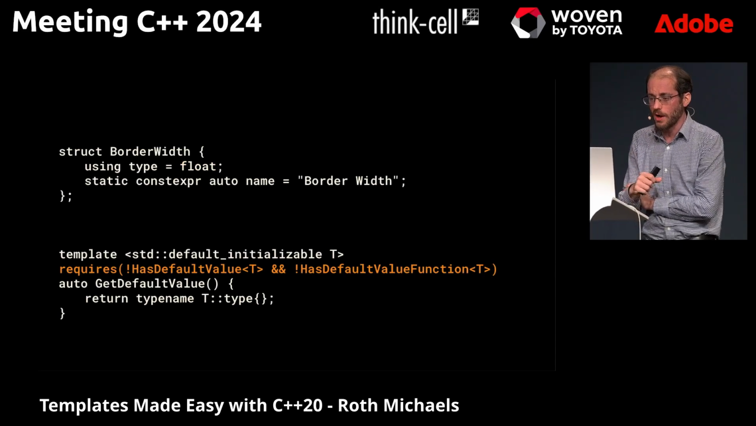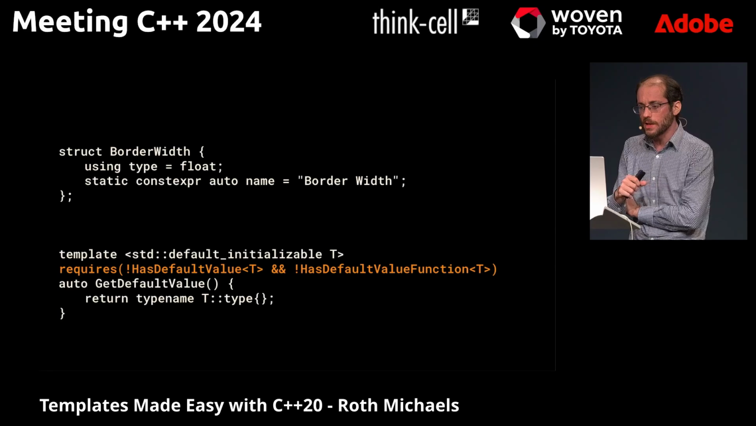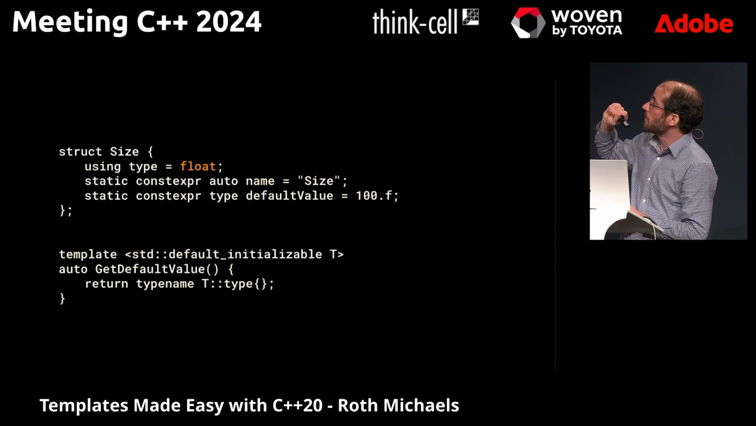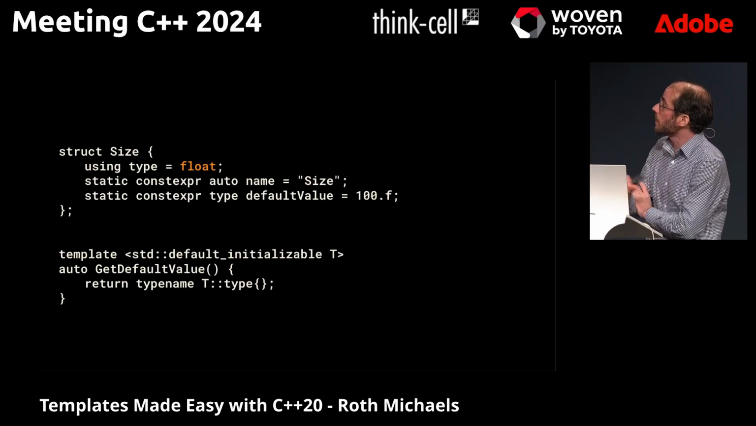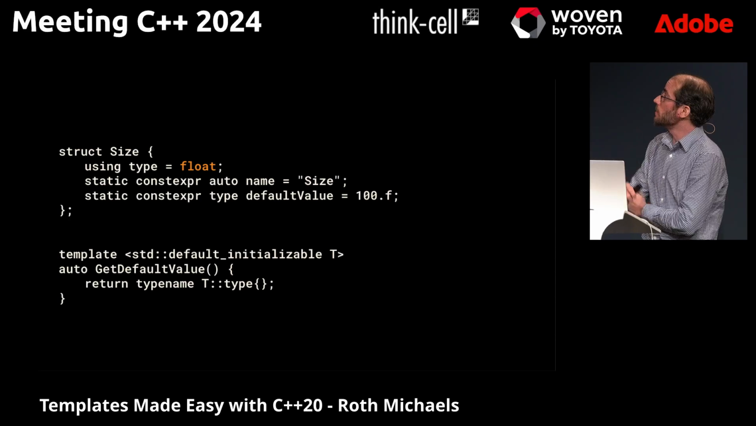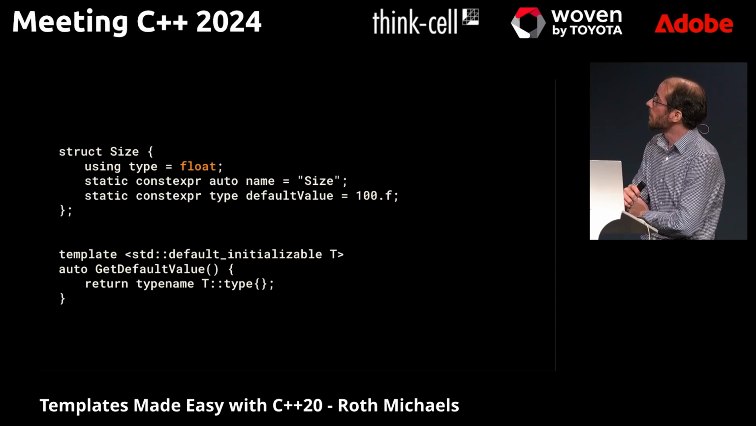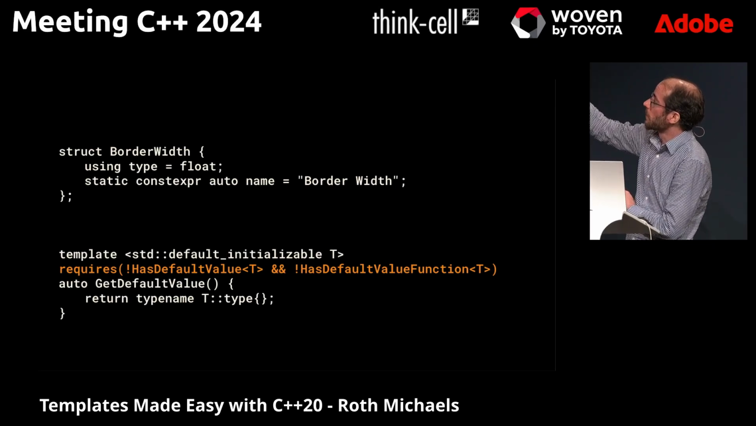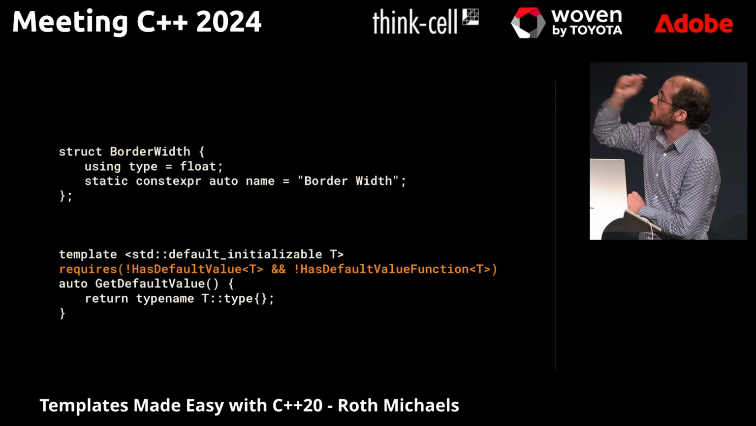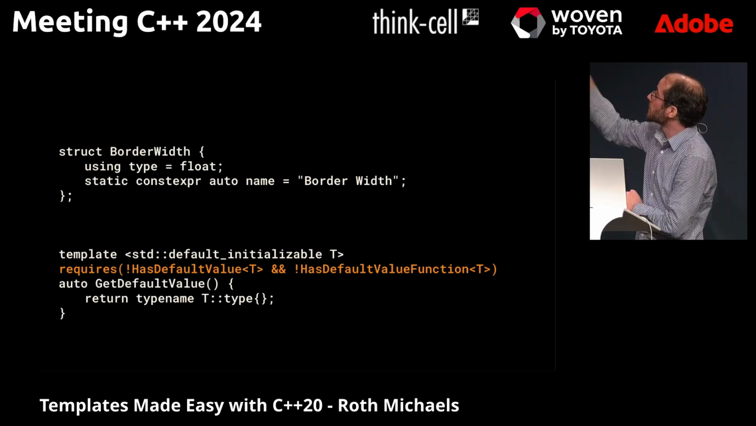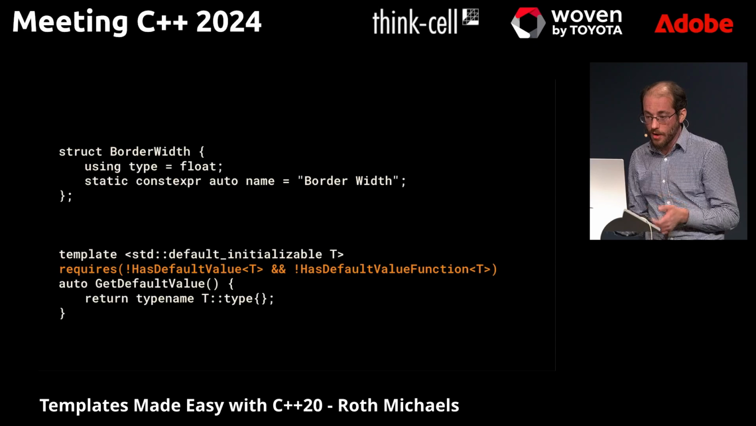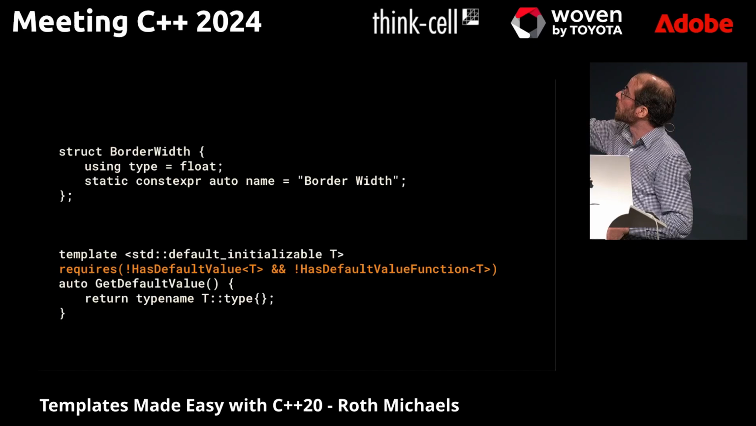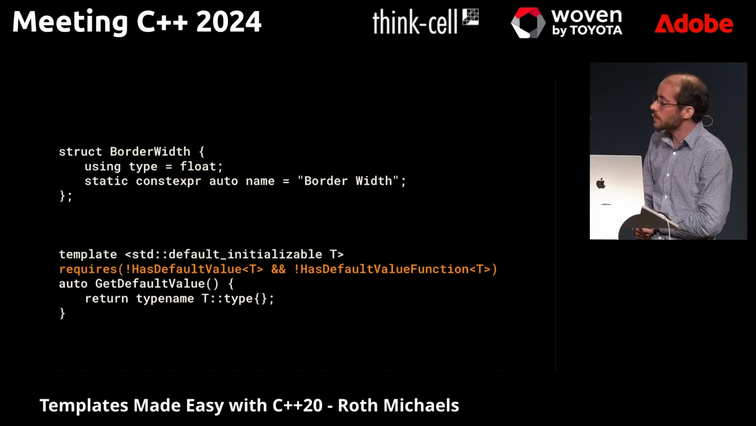So this is the other kind of neat thing about templates, is that you can make them more specific. So this is the least specific one, saying, okay, if the type T is default initializable, default construct it, but only do that if it's default initializable, and we also require that it doesn't have a default value member and it doesn't have a default value function. And so now our size one will not call this because it will trigger those things in that orange requires clause.